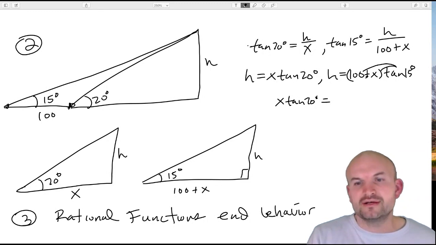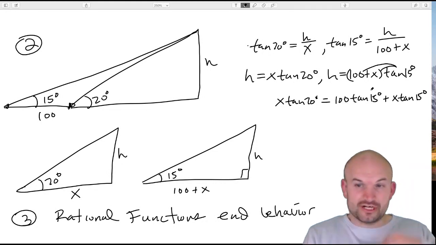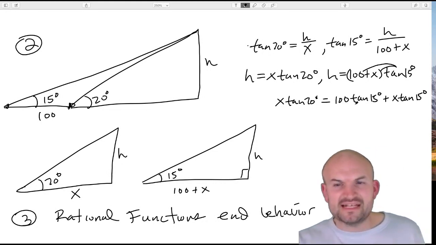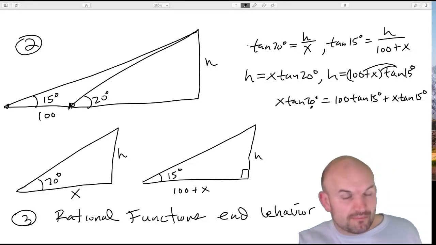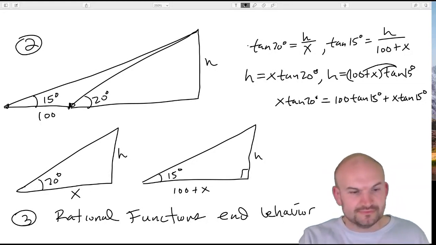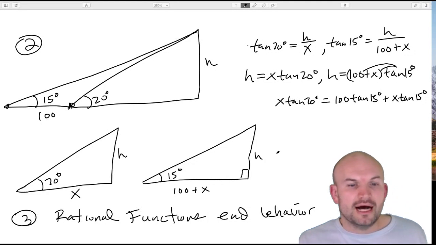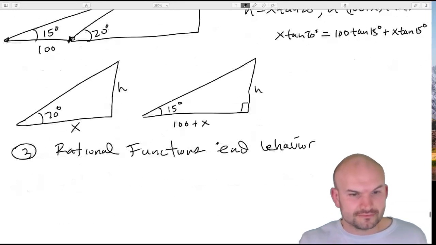You could distribute here, so you'd have 100 times the tangent of 15 degrees plus x times the tangent of 15 degrees. Basically, what you'd want to do is get those x's to the same side, combine them, and solve for x. Then once you have x, plug it into either equation, and then you can solve for h. It's a good question, and one that a lot of students struggle with because you have those two variables.